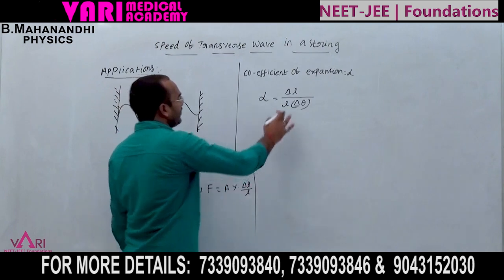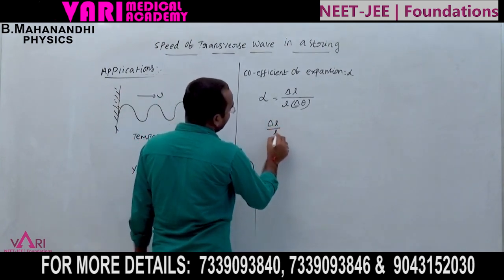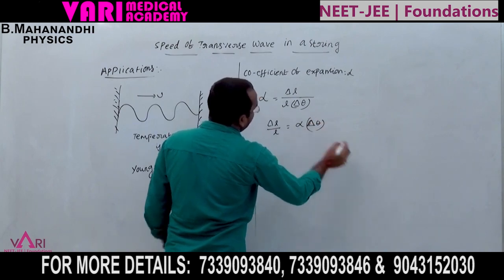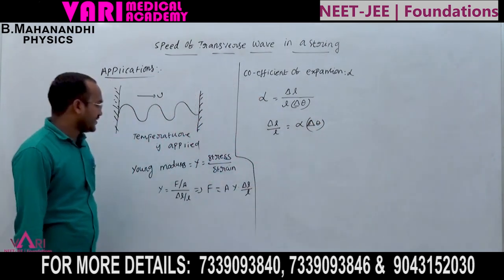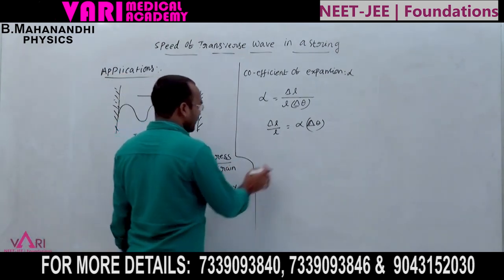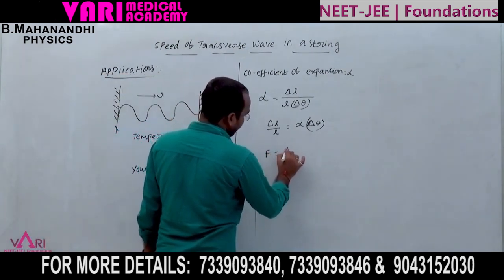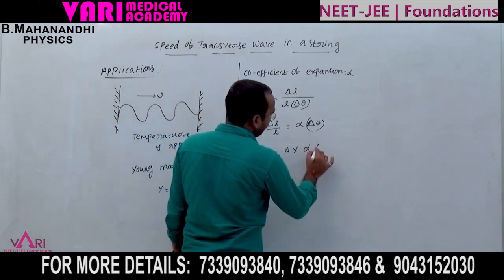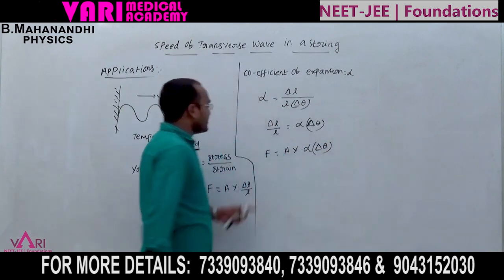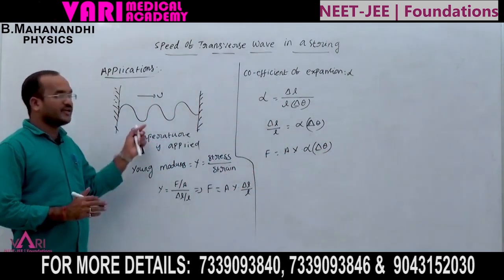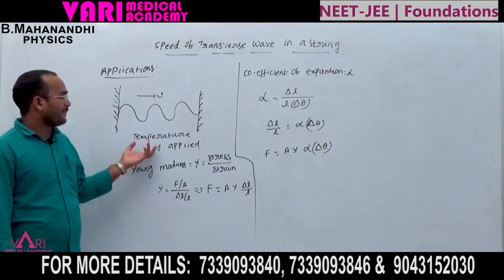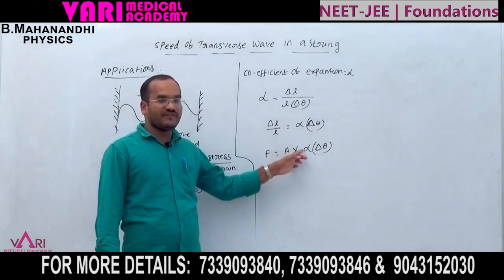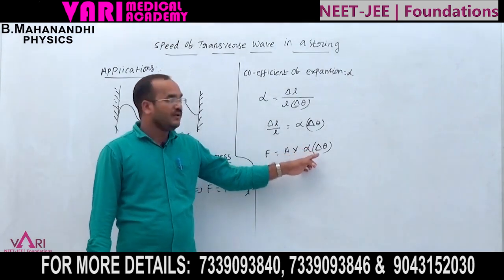So delta L by L is equal to alpha into delta theta, where delta theta is the change of temperature. Replacing delta L by L in the force equation, F is equal to A Y alpha delta theta. This is the force when a string connected between two ends has its temperature changed.